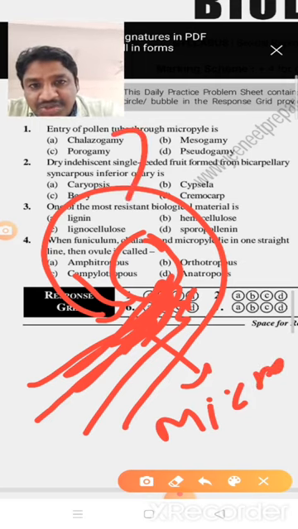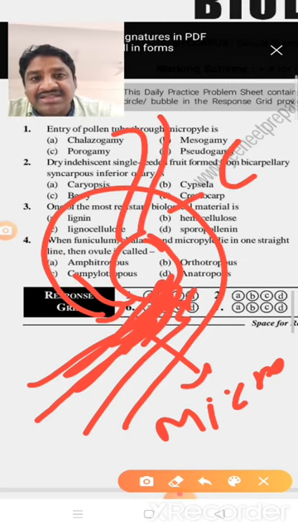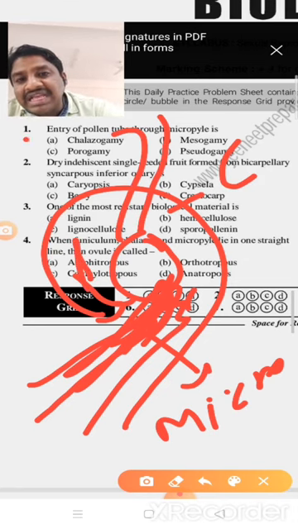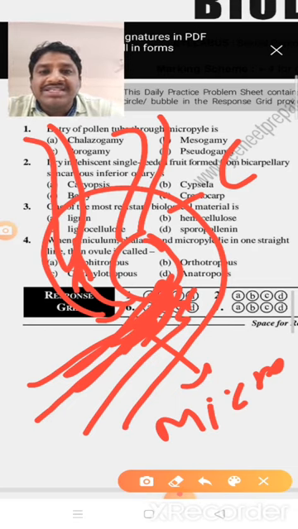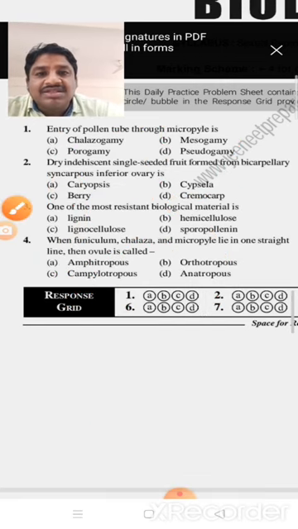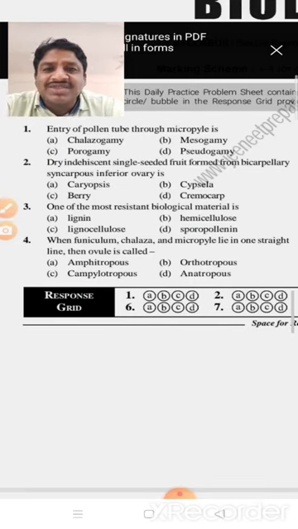Next, the pollen tube enters through the chalazal region. This is the chalazal part. This is called chalazogamy. Next, the pollen tube enters through the integuments. This is the integuments. So this is called mesogamy. So these are the three types. Based on entry through the micropyle, we call it porogamy. Pseudogamy means it's not true.